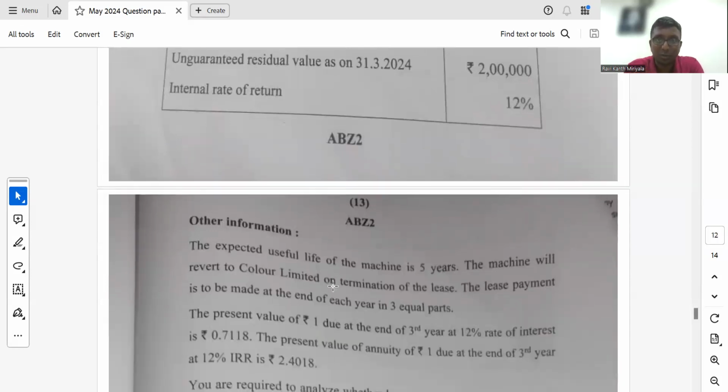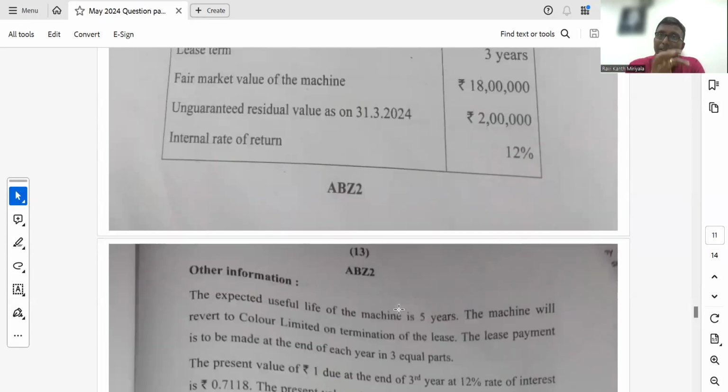But he told that, what is that? He told the lease payments are going to be made in 3 equal parts. So you are supposed to take the X factor. Assume that equal parts you only told, right? So every year, whatever the lease term MLP I'm going to make, X, I have to take into consideration. Correct? The present value by using the internal factor.